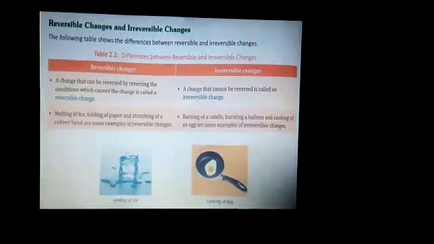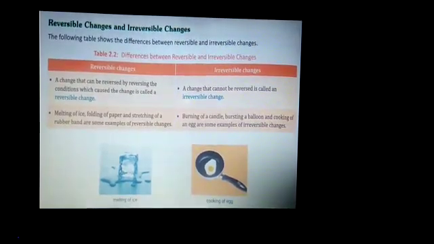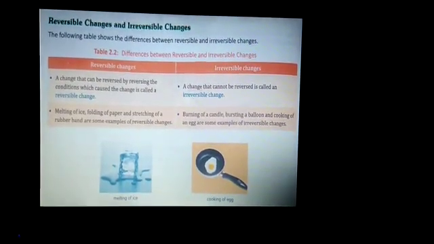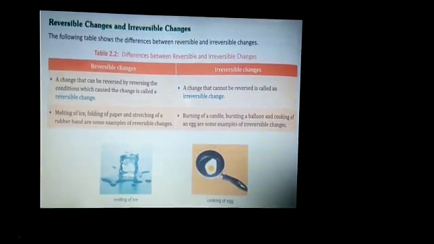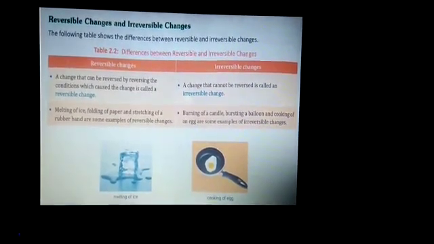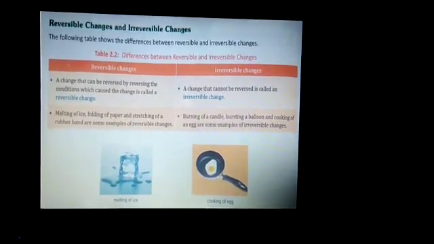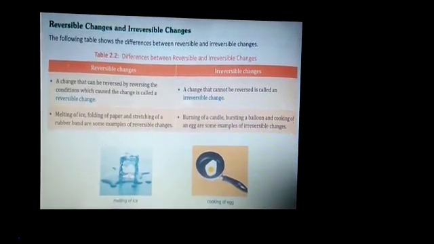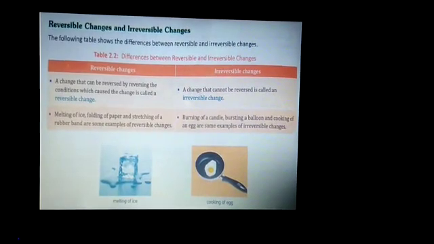Now the next is reversible and irreversible change. Reversible change means a change that can be reversed by reversing the conditions which caused the change. For example, melting of ice.